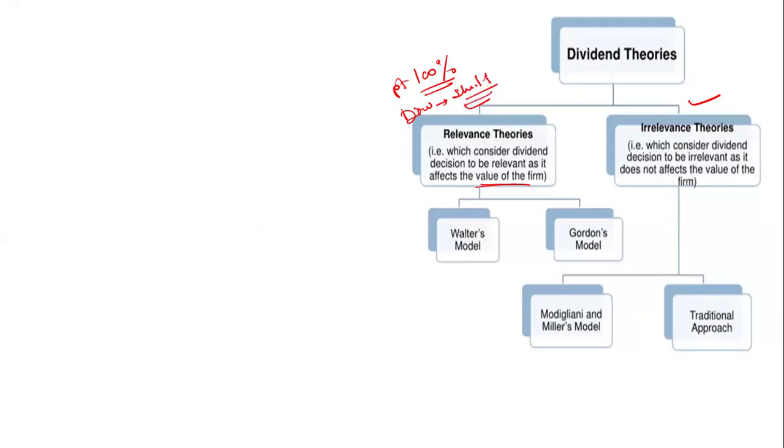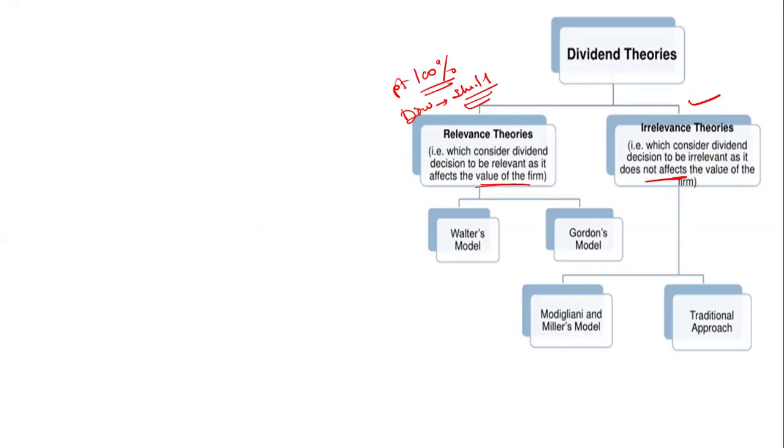In the relevance theory, if you retain your profit, the value of the firm is going to increase. In the irrelevance theory, it is considered that there is no effect on the value of the firm, whether you retain or pay dividends to the equity shareholders.